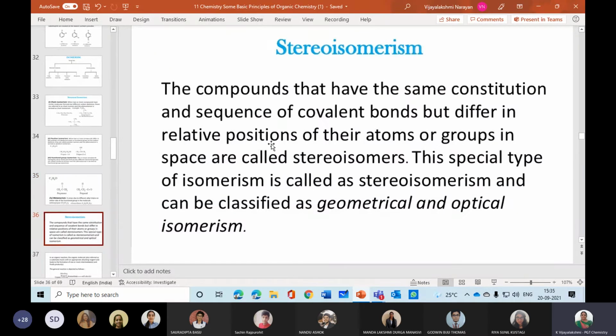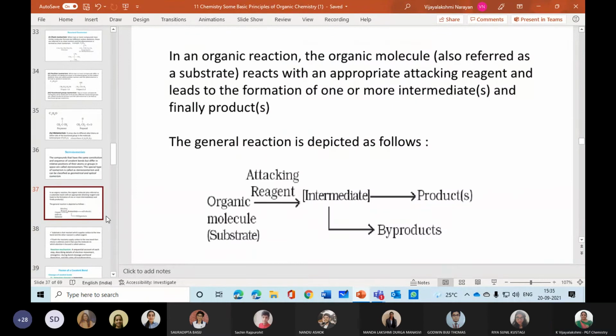Okay, now just now I was telling about stereoisomerism. Stereoisomerism is actually easy to identify. It is a different position of the atoms which are adjoining the central atom. So that is stereoisomerism. In that, geometrical isomerism you will learn, and then the next one, mirror image isomerism, optical isomerism. Optical isomerism is nothing but, what do you mean by optics? In physics you will learn, no. Ophthalmology, what does it relate to? Yes, students.